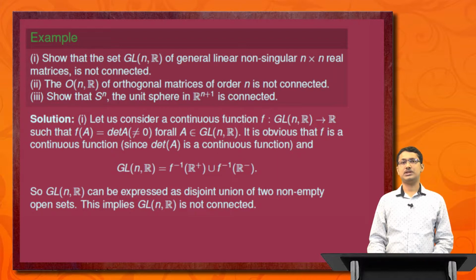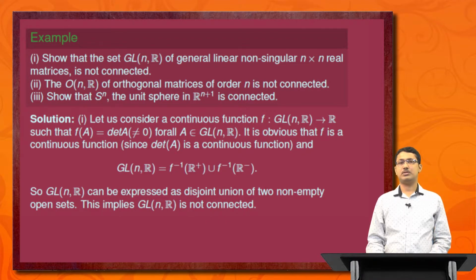Then f is a continuous function because determinant is a continuous function, and GL(n, R) can be expressed as a disjoint union of non-empty open sets, GL(n, R) equals f inverse of R plus union f inverse of R minus. R plus is an open set in R and f is a continuous mapping, so f inverse R plus is also an open set.